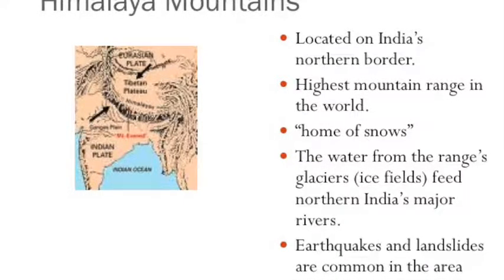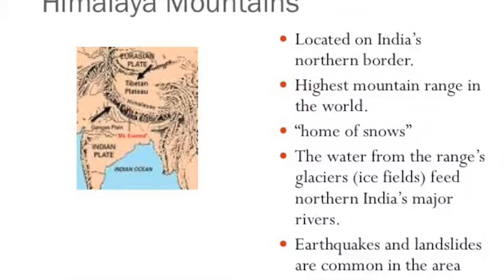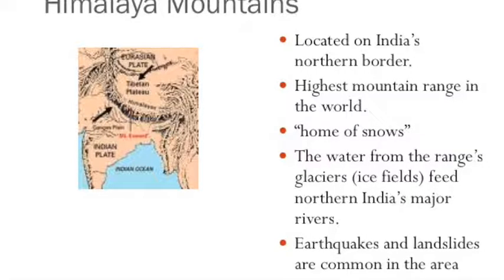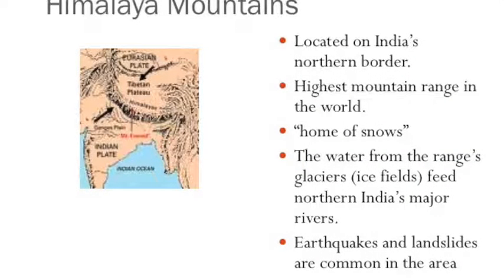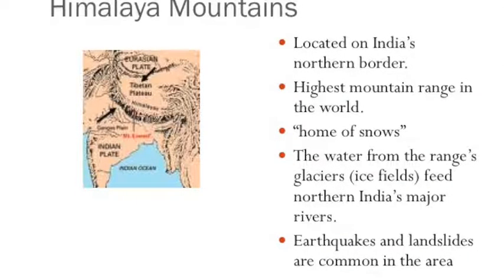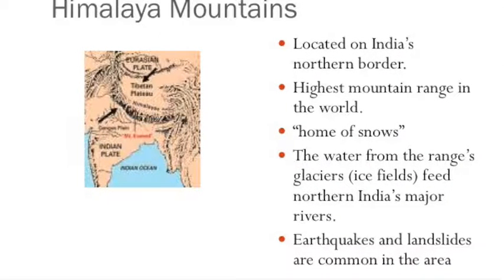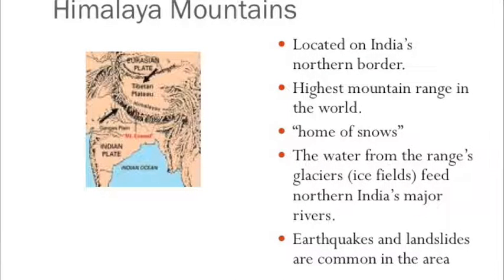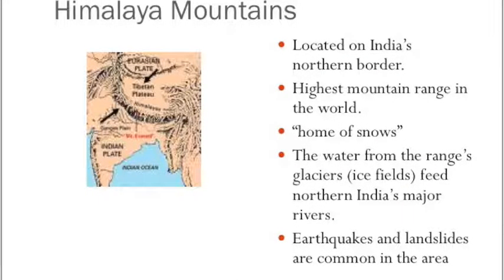The Himalayas live up to their name, which means home of snows. The highest peaks are always covered in snow and ice. Fierce storms can drop 10 feet of snow on the area at one time. The water from the range's glaciers, or ice fields, feeds northern India's major rivers.